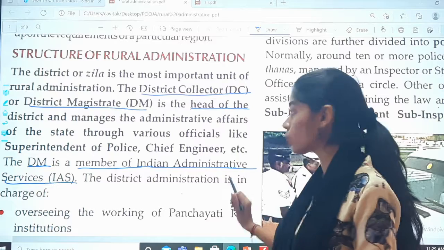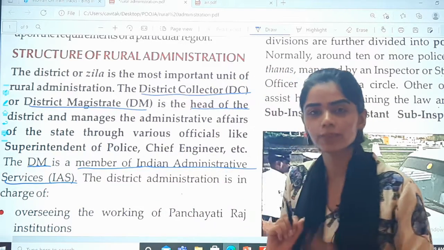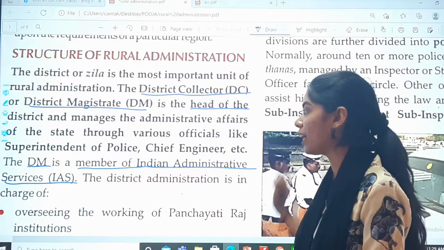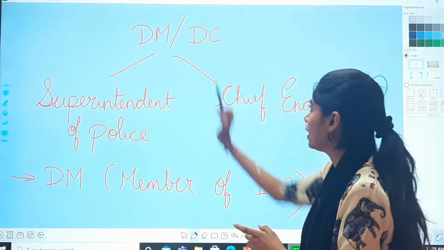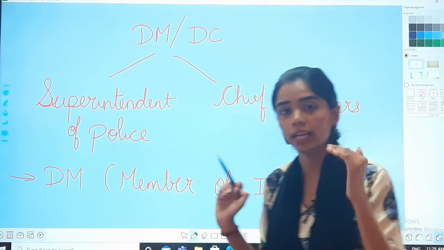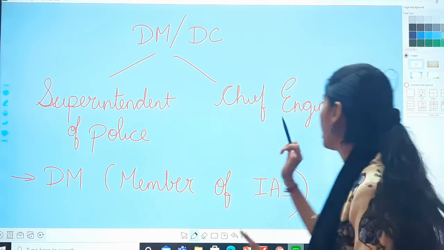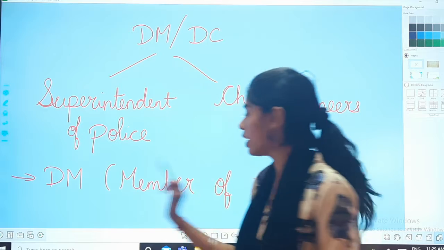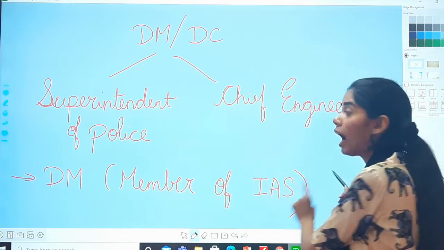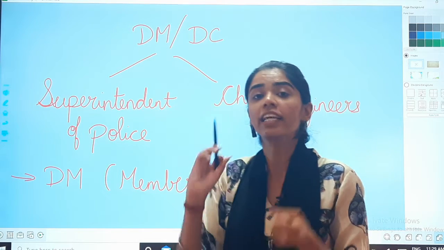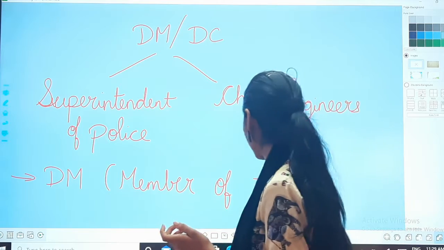Indian Administrative Services. So the district magistrate is a member of IAS. Okay, once again, what all we studied? That DM or DC, they are the head. Under them work the superintendent of police and the chief engineers. The DM, that is the district magistrate, is the member of IAS, that is Indian Administrative Services. Clear?